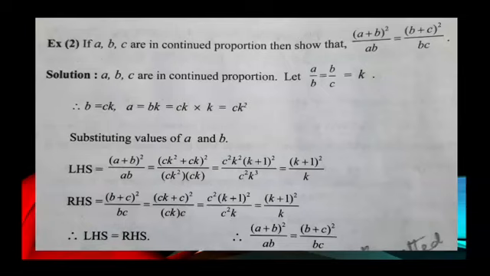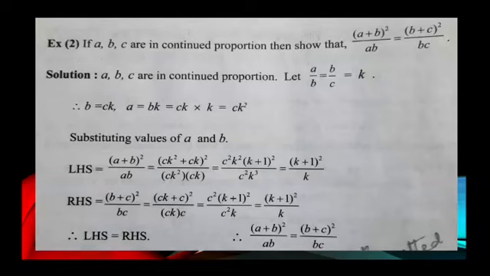LHS is equal to A plus B the whole square upon AB is equal to CK square plus CK the whole square upon CK square into CK. As C square and K square is common, we will take it out. C square K square into K plus 1 the whole square upon C square K cube. When we multiply the denominator, we get C square K cube. That is equal to, solving them, we get K plus 1 the whole square upon K.